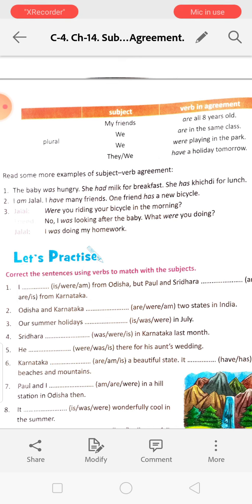Was is the singular form of the be verb in past tense. Had can be used for both singular and plural. She had is the past form of the have verb. She has is the present singular form of the have verb.